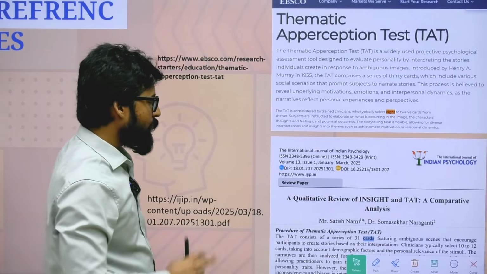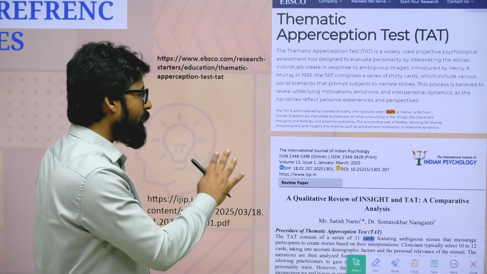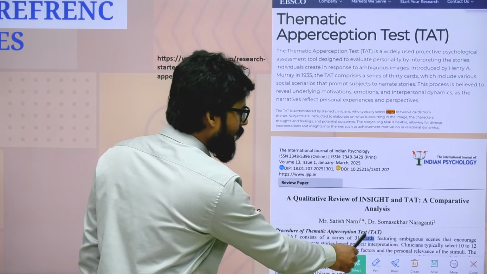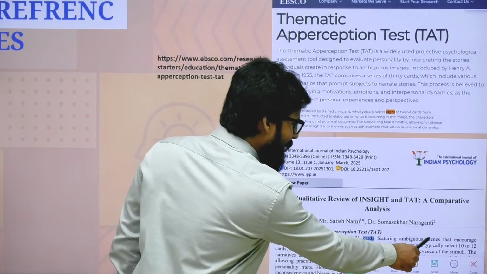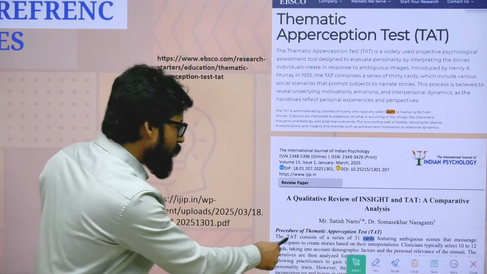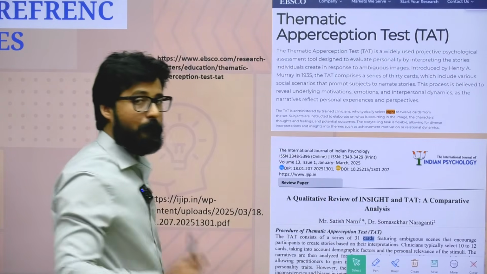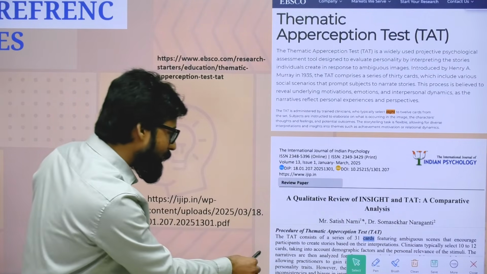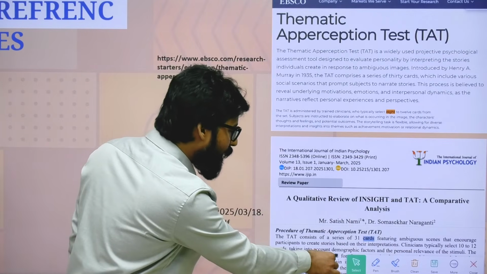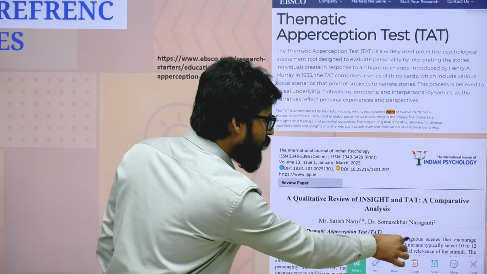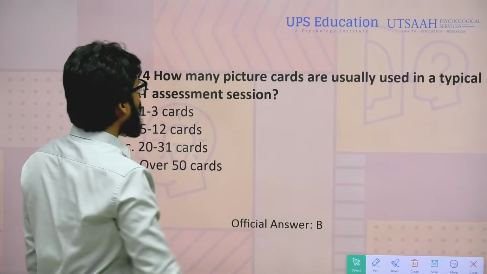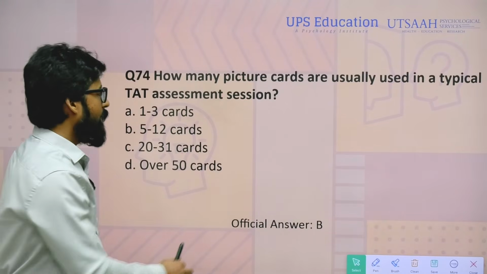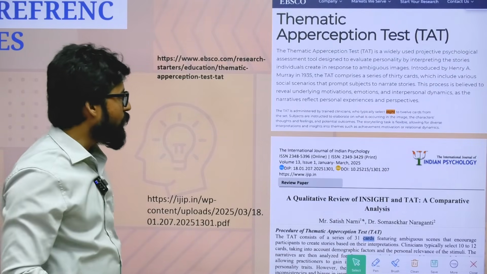In the second reference, I took it right from the International Journal of Indian Psychology. Here you can see the TAT consists of a series of 31 cards featuring ambiguous scenes that encourage participants to create stories based on their interpretation. But you have to focus on this point. Clinicians typically select 10 to 12 cards, taking into account demographic factors and the personal relevance of the stimuli. According to me, for question number 74, 5 to 12 cards, option B, will be right, and we cannot challenge it.